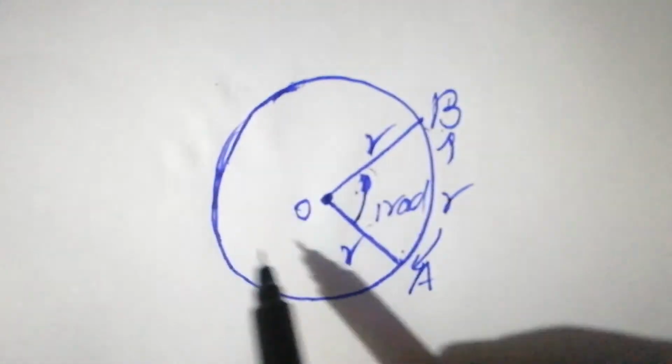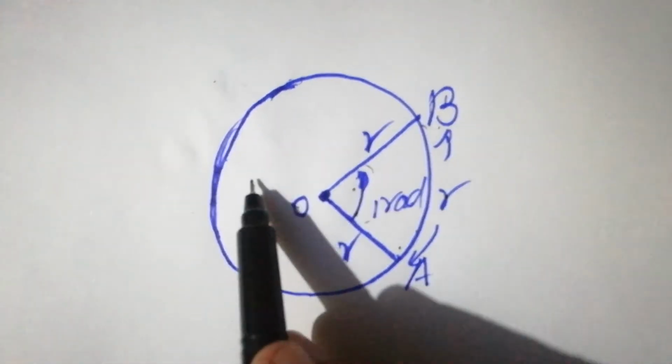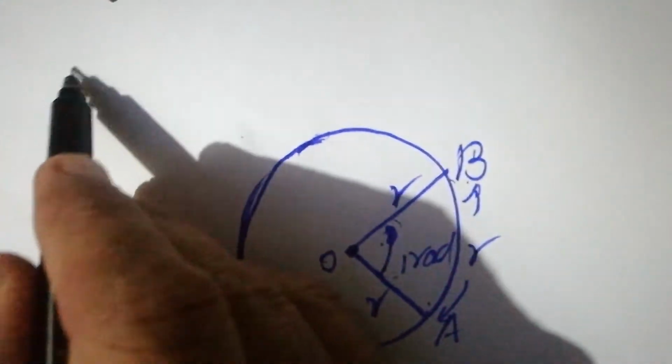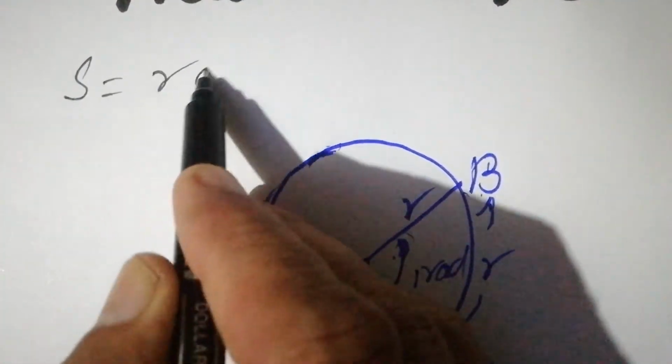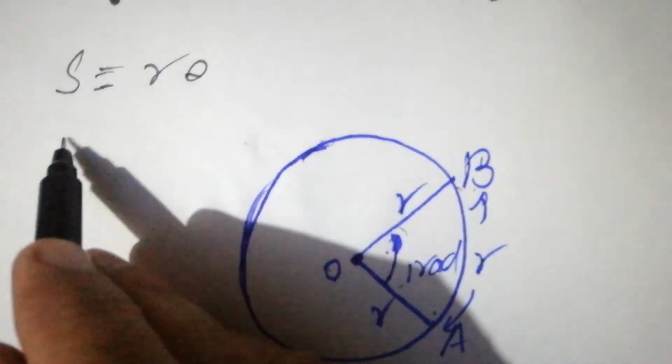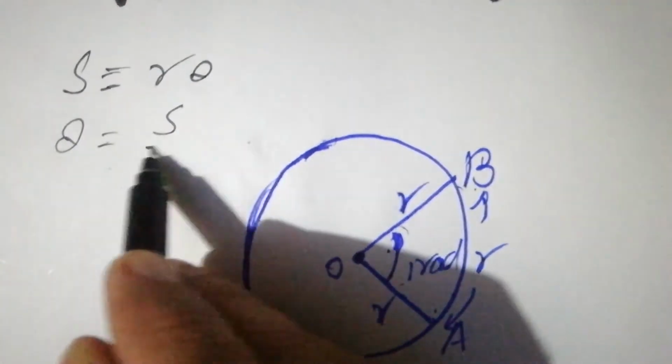And let's suppose the body is moving in a circle, and we know this relation, S is equal to r theta, and we have already proved this relation, S is equal to r theta, and theta is equal to S over r.